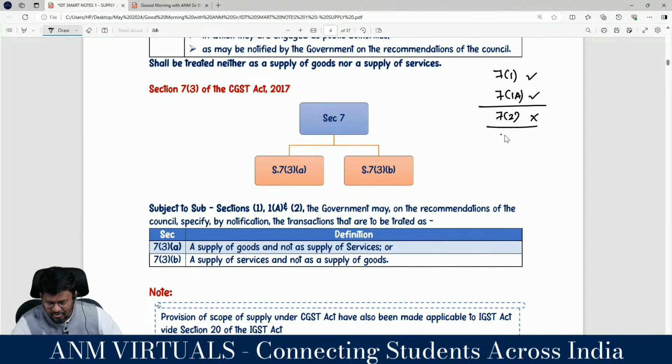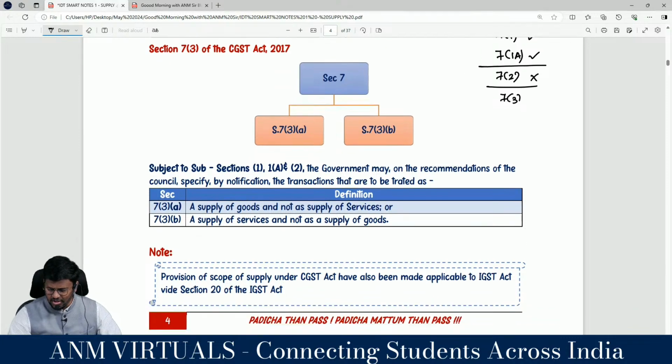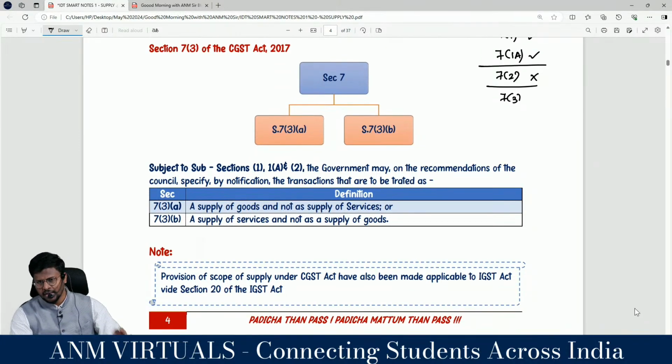Now, sir, they are having a clarification in 7 subsection 3. Sir, 7 subsection 3 can be classified into two categories: 7 subsection 3 clause A and 7 subsection 3 clause B. Subject to the provisions of subsection 1, 1A and 2. This is not notwithstanding. This is a subject to.